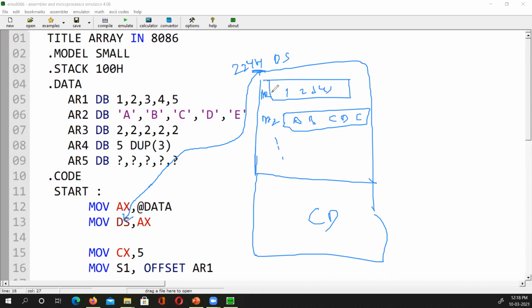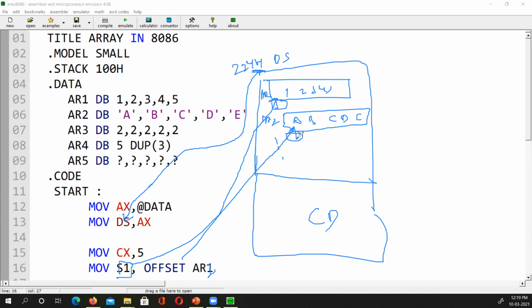Now in this data segment there are some arrays. What is the address of that array? And the first block, what is the address of the first block of that array? The source index will point to that now. SI will point to the AR1 first block. Okay, does it make sense? So the source index acts as an offset, because it stores the offset of AR1. That means it stores the address of the first block of array 1. I could have said offset of AR2. That means it will store the address of this A now. SI will be pointing to this A. If I write AR2 here, then this will be pointing to A, the first block of the array, right?